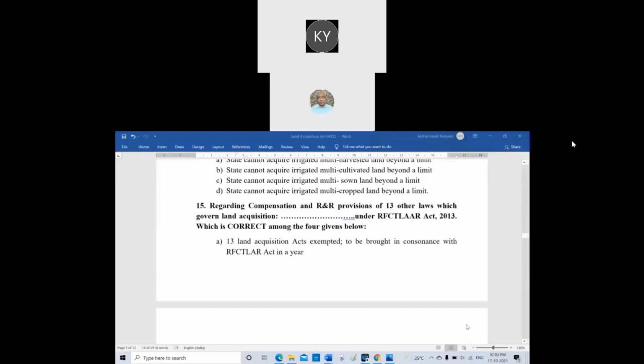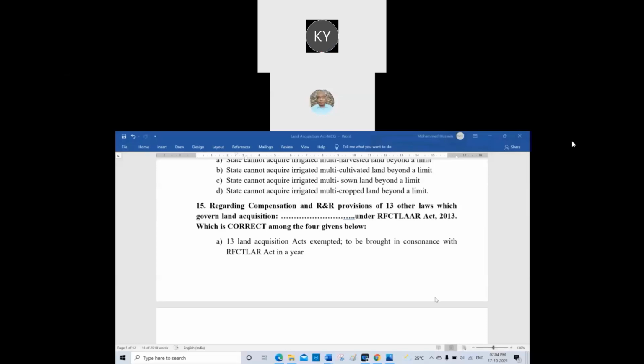Okay, now let us come to the 15th, regarding the compensation. What are the R and R provisions? Rehabilitation and resettlement. Yes, I appreciate your sharp memory. Dash under the RFCTLARR Act 2013, which is correct among the four given below? All three are wrong, only one is right.